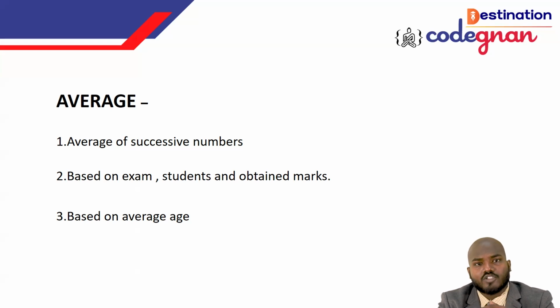So coming to average, we have different scenarios. I have shortlisted the scenarios into three categories. One is average of successive numbers, the second is based on the exam, the students, and the obtained marks, and the third is the average age. So only three kinds of parameters we have studied here, and especially the second category is much more important, so you must work on it in a very clear way. I'll move to the questions.